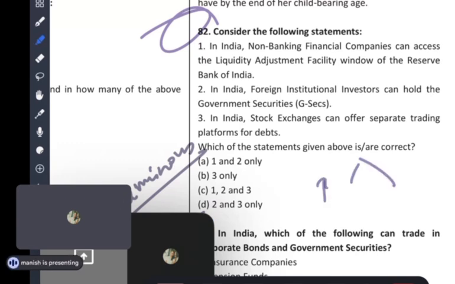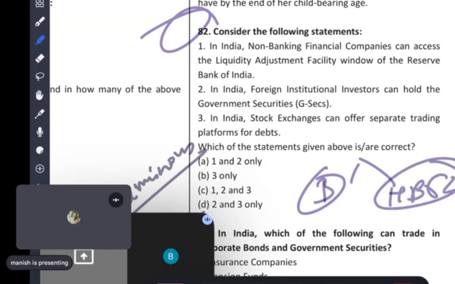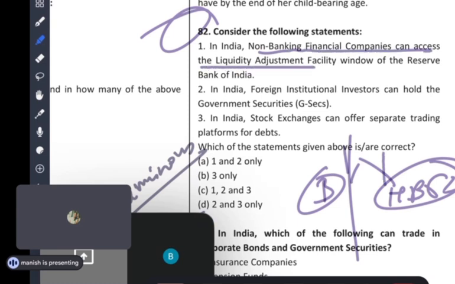See, guys, there are banks and there are non-banking companies. So at least there should be some difference between bank and non-bank, no? That's why they are non-bank. So what is the question saying? Non-banking financial companies can access liquidity. If they can access, then why the hell are they not called banks? That's what they call non-bank. It means they cannot access. Common sense, yaar. Because there is a bank and non-bank, so there should be some difference, no? Yes, they are called non-bank because they cannot do what a bank can do.